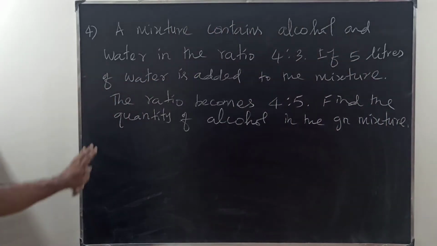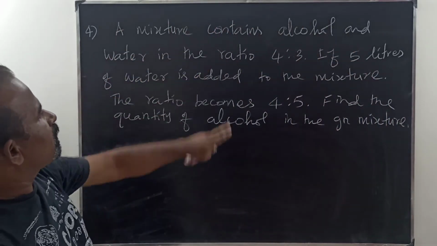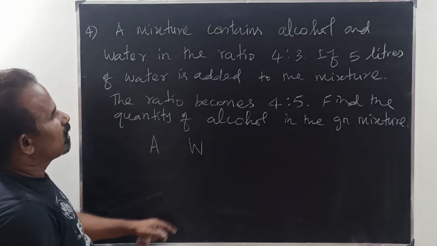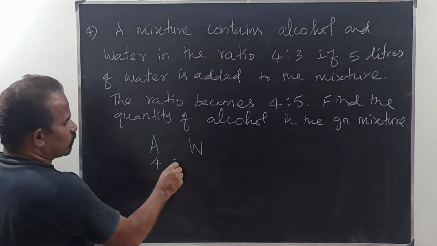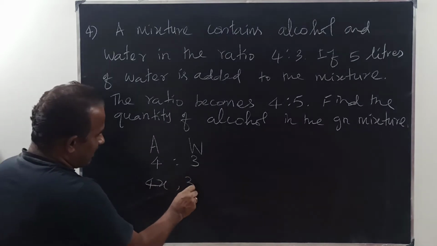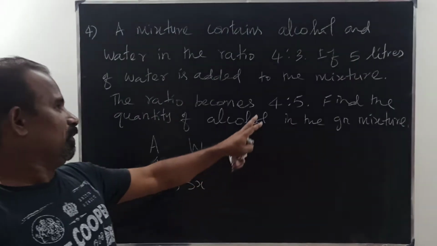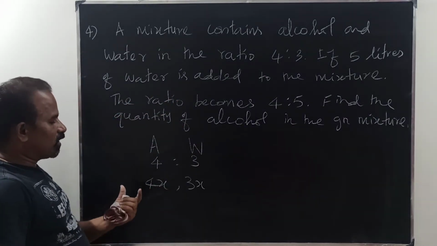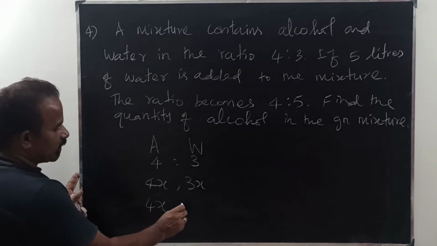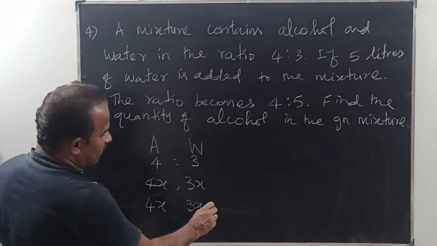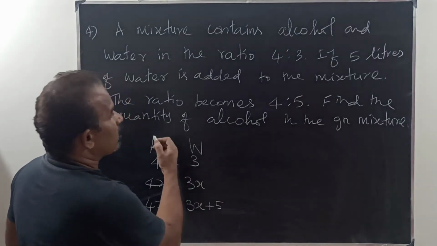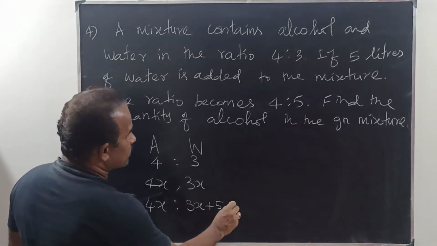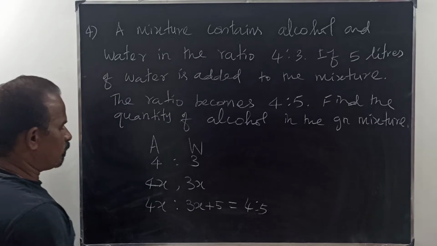Okay, the same concept. The mixture of alcohol and water, we have to take very carefully. Alcohol and water are in the ratio 4:3, therefore I can take 4x and 3x. If 5 liters of water is added, alcohol is the same, there is no change in alcohol. So 4x for alcohol, and in water we add 5: 3x plus 5. The new ratio becomes 4:5.